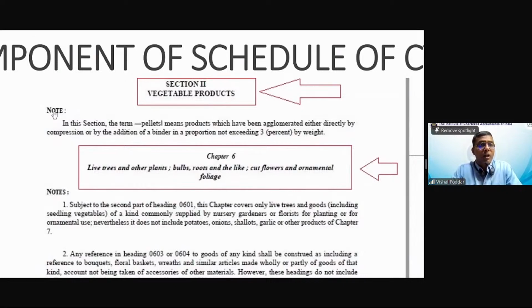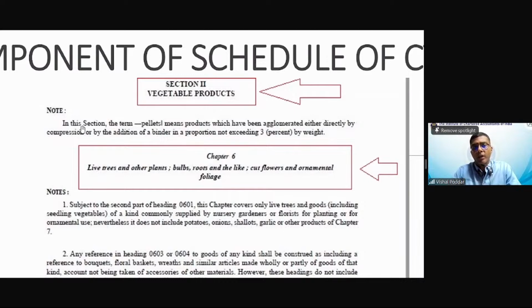As I said, this is called the section note. Now, what are these notes for? These notes are very important because they help you decide the classification. How? These notes give you a hint as to what will or will not be covered in this particular section or in this particular chapter.